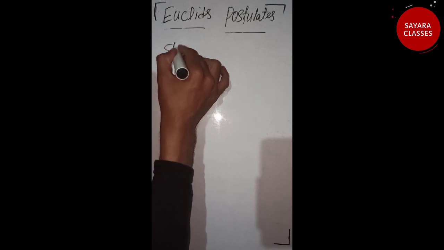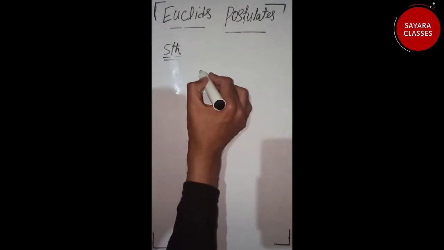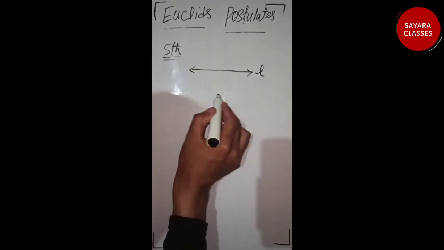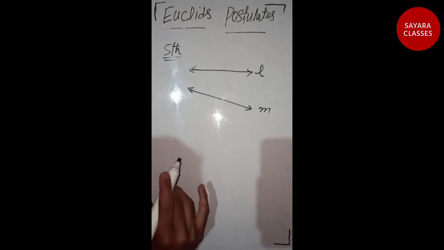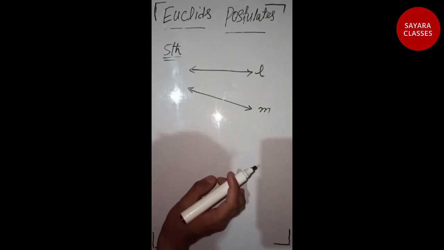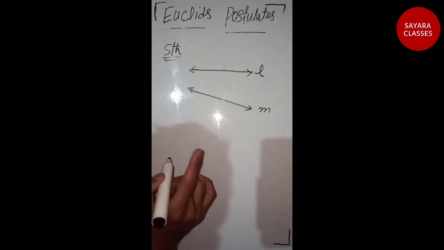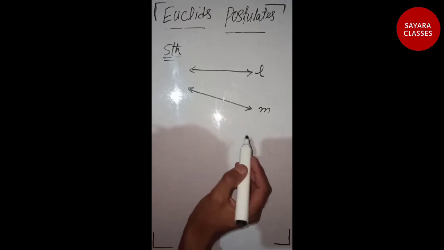For the fifth postulate, we have to know 2 things. That is, if we take any 2 lines, if this is line L and this is line M, if there are 2 lines L and M, if a line intersects both these lines, that line can be called the transversal of L and M.